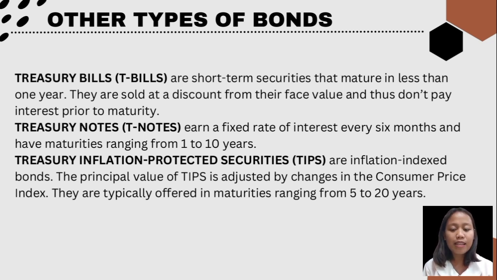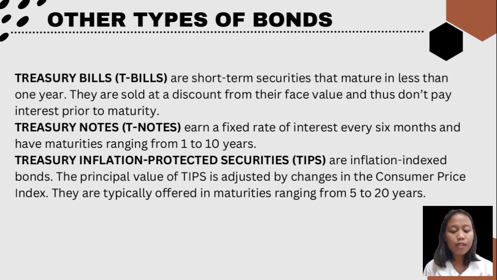And the last type of treasury securities is treasury inflation protected securities, also known as TIPS. It is an inflation-indexed bond. The principal value of TIPS is adjusted by changes in the consumer price index. They are typically offered in maturities ranging from 5 to 20 years.